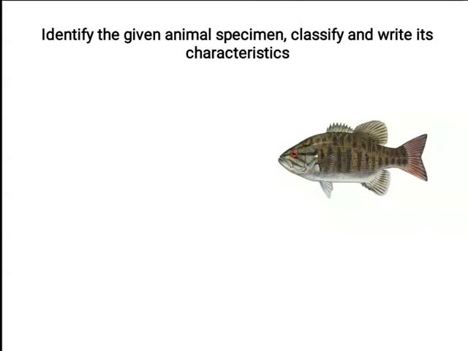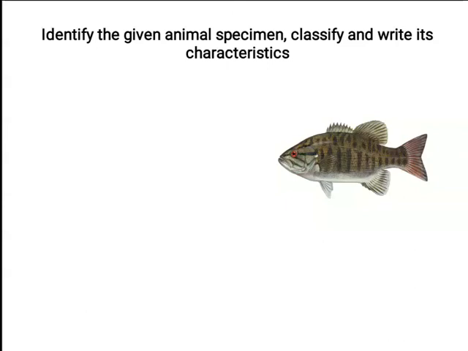Very good. Now if you notice, the fish is covered with scales. And all those who eat fish know that a fish has a vertebral column or a backbone, a central spine made up of bones. So it belongs to phylum Chordata, subphylum Vertebrata.